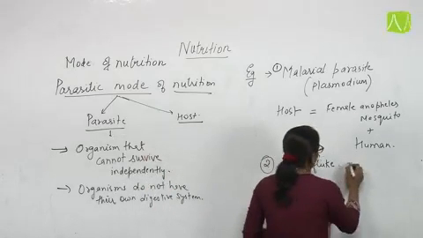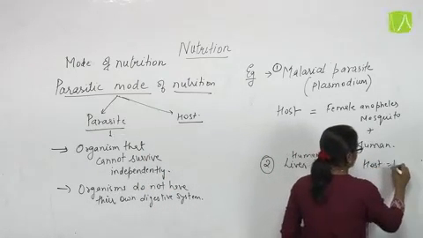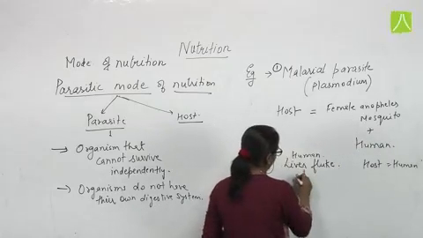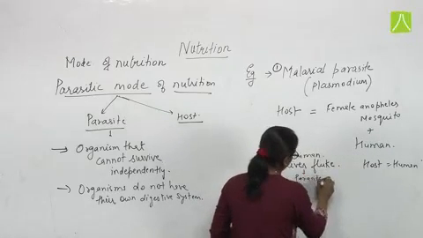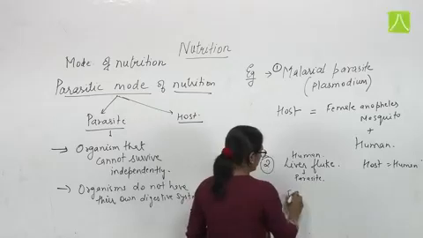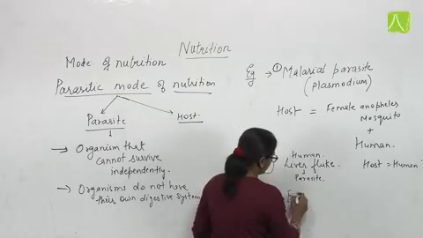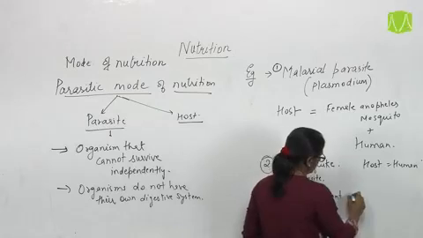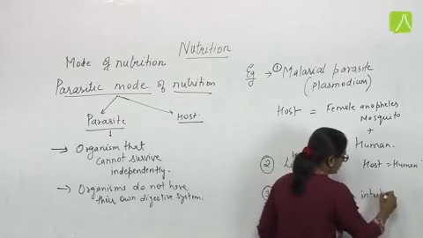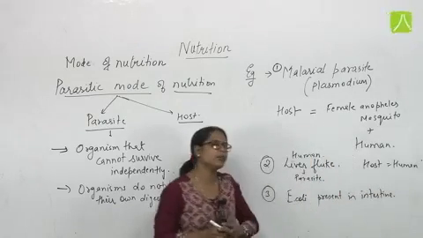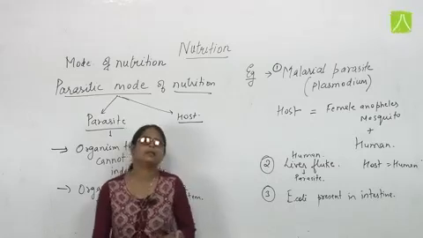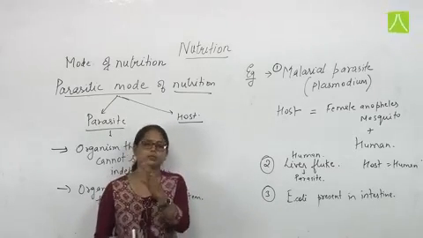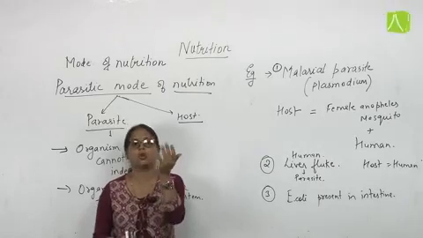So here the host is the human and the liver fluke is the parasite. Third, you can say, is E. coli present in the human intestine. That is also a parasite. But if their number increases in the intestine, then it will be harmful for the human intestine. Otherwise, it doesn't cause any harm.